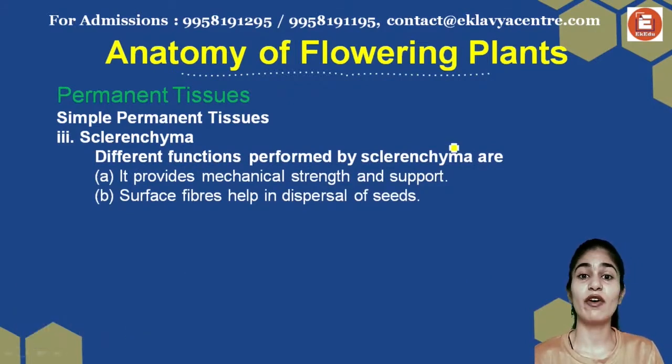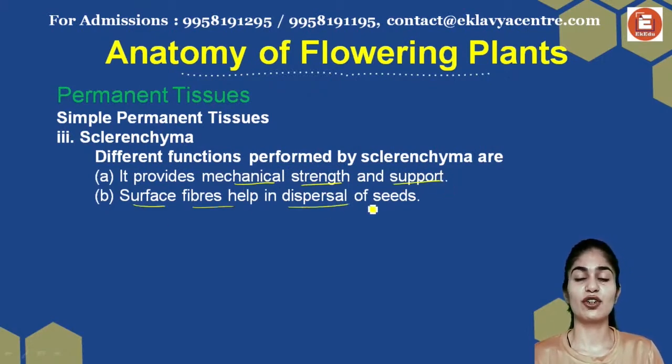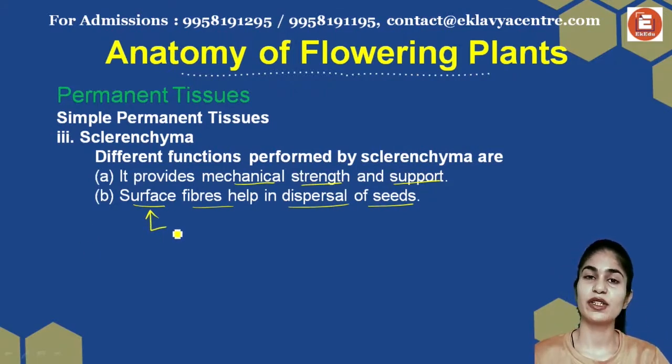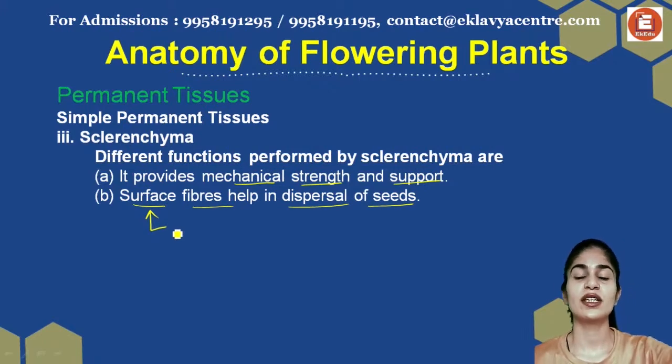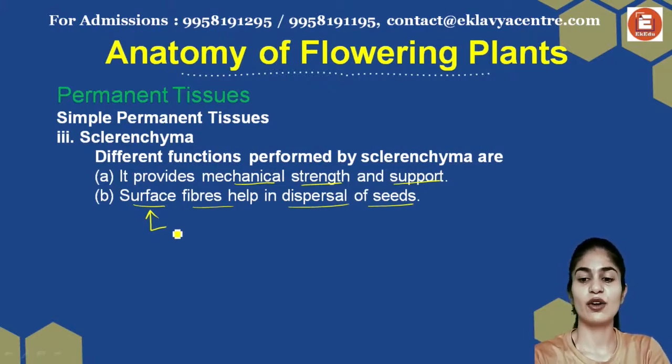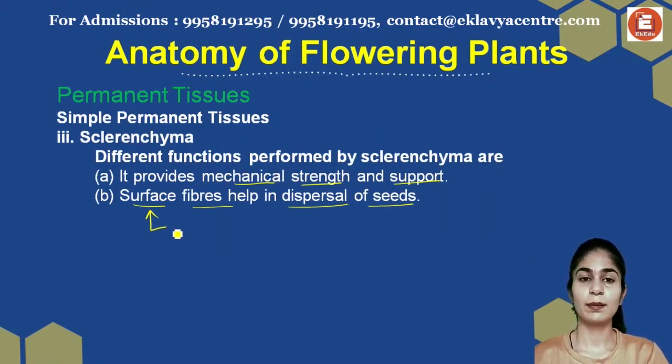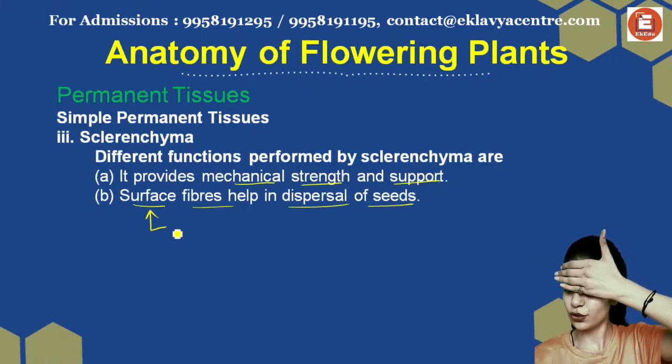Now talking about the functions, because they're dead, what are they doing? Even though they're dead cells, they can be very, very strong. So they provide mechanical support and strength to the plant. Surface fibers help in dispersal of seeds. When dispersal of seeds is taking place, these surface fibers help because they're dead, so the dispersion is easy. This is how your sclerenchyma works. This completes simple permanent tissues.